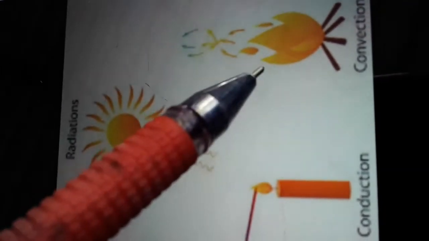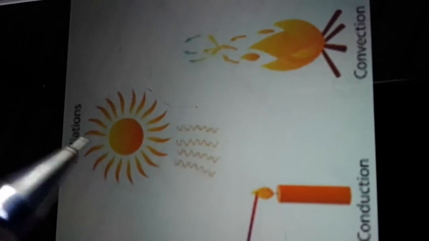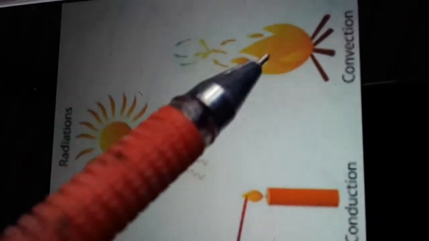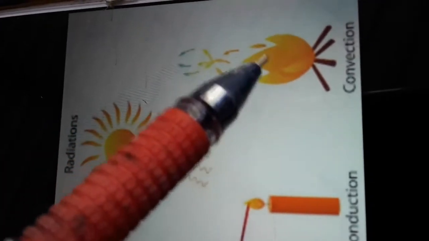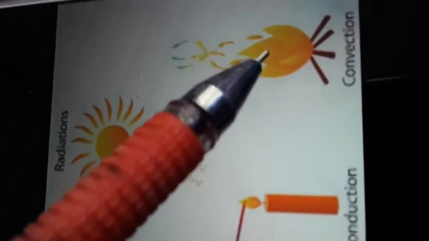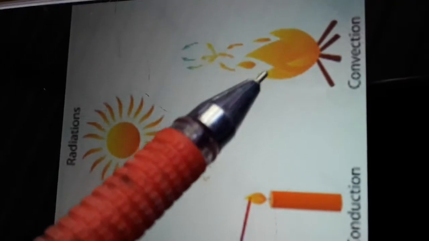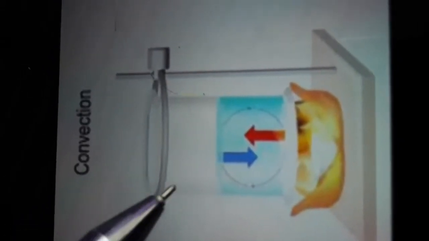So what are the three ways to transfer heat? Conduction, convection and radiation. Next we can learn about convection in daily life. What is convection? We can see convection in daily life. Look at the picture of convection.